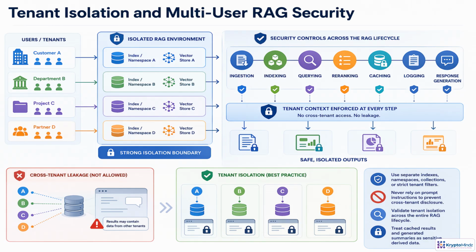Pay special attention to caches and summaries because they are derived data and can leak context. If tenant A can ever retrieve tenant B's content, that is usually a system design failure, not a prompt failure.